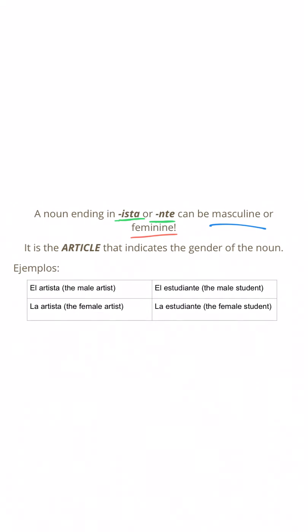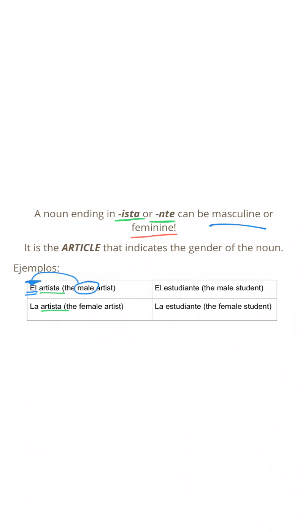Down here, under algunos ejemplos, we see the same word. We see artista and artista. But we notice that in the beginning, it's that article that's the difference. So in the first example, we have el artista. This means I'm talking about the male artist, because of the singular definite article el.